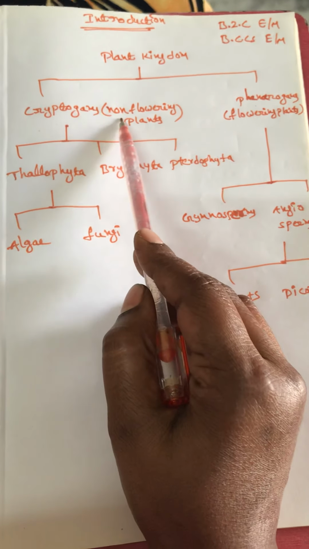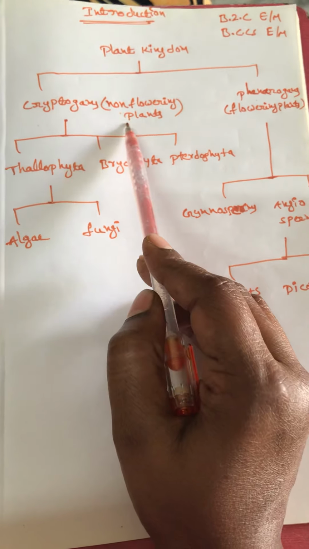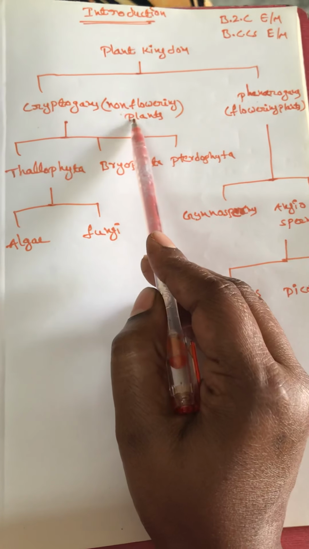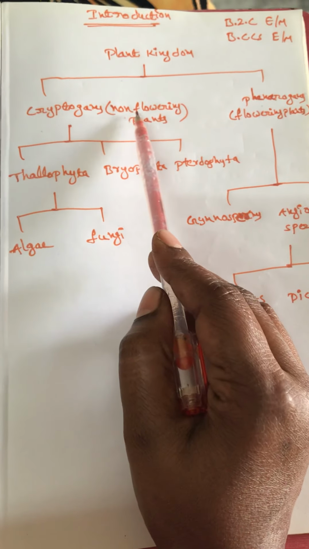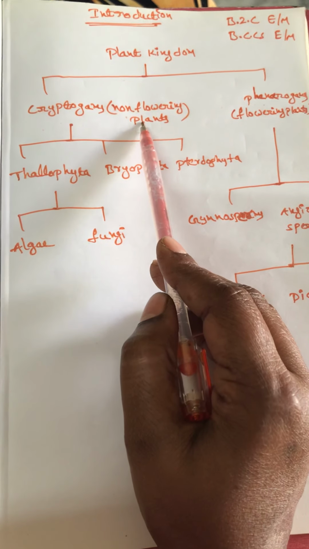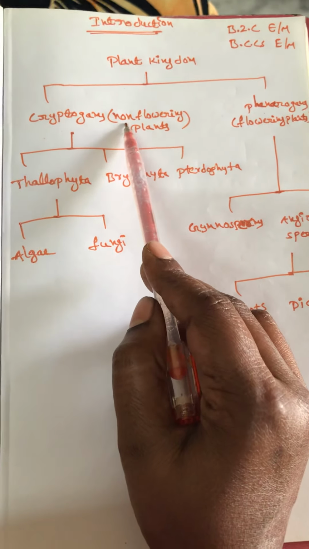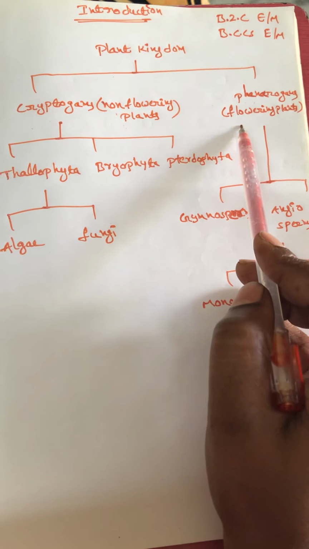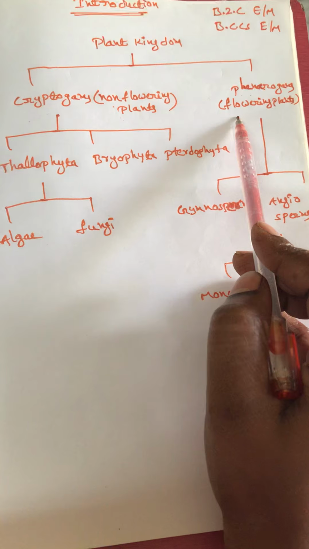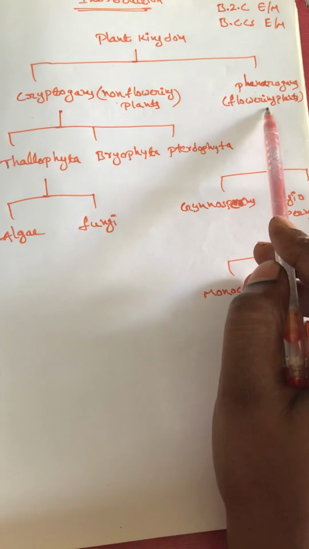Cryptogams are nothing but non-flowering plants. Cryptogams are also called non-flowering plants. That means flowers are absent in cryptogam plants. Then the second group is phanerogams. These phanerogams are nothing but flowering plants. That means the plants have flowers.